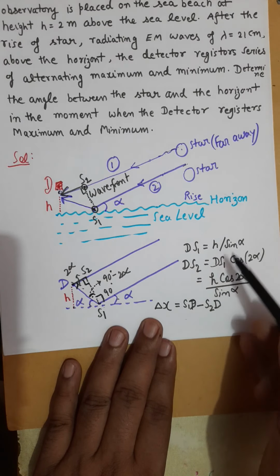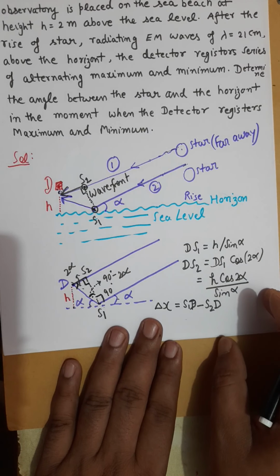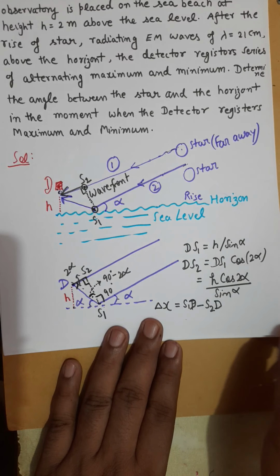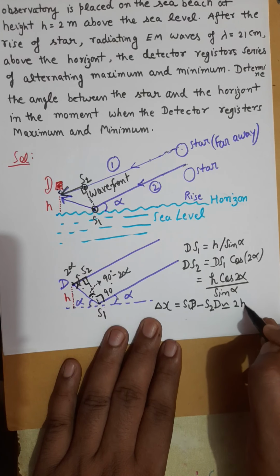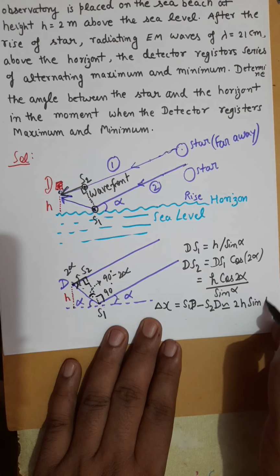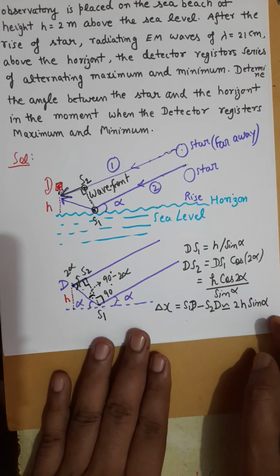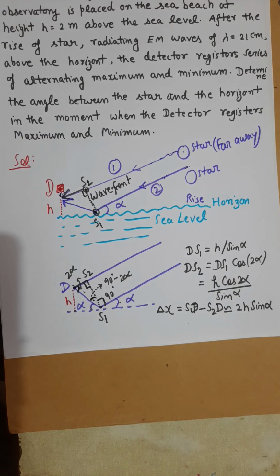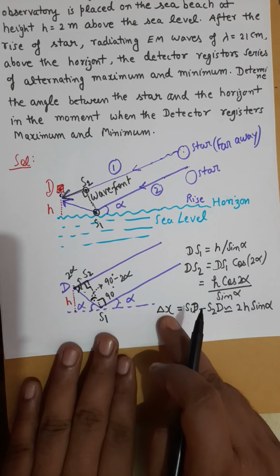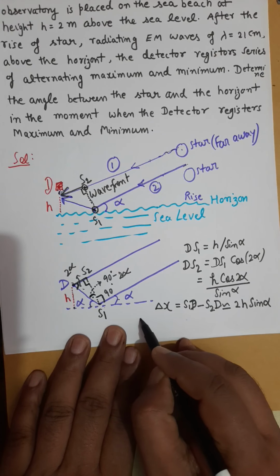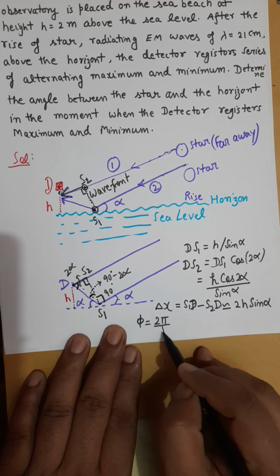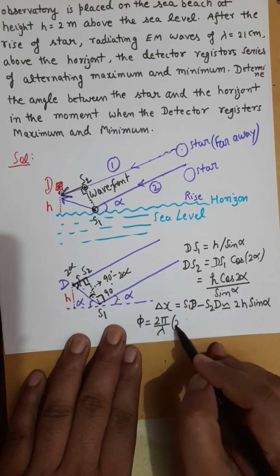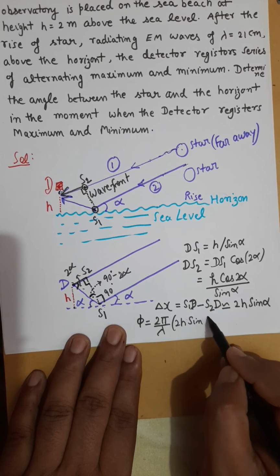You will substitute these two values, and after simplification you will get the term as 2h sin alpha. This path difference should be 2h sin alpha. Corresponding to this path difference, you will have a phase difference between the two waves, which is 2 pi over lambda into this path difference 2h sin alpha.